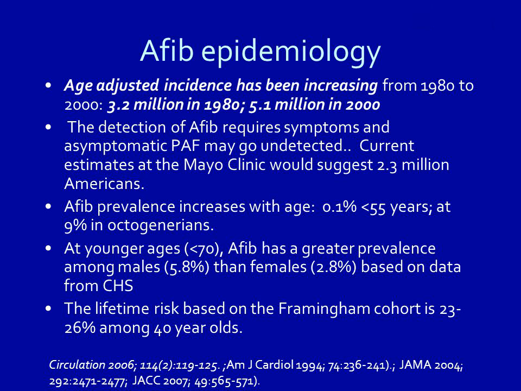AFib prevalence increases with age, 0.1% less than 55 years, 9% in octogenarians. At younger ages, less than 70, AFib has a greater prevalence among males, 5.8%, than females, 2.8%, based on data from SHS.